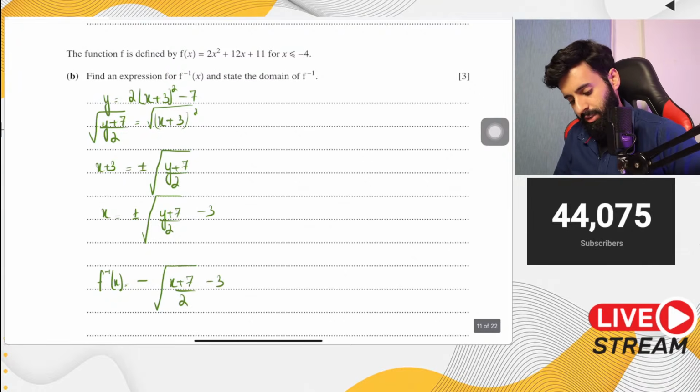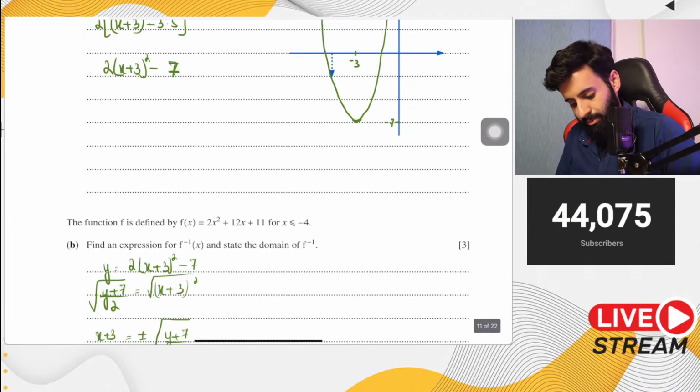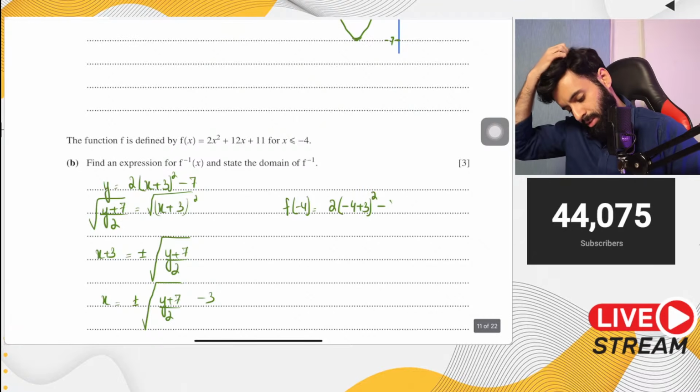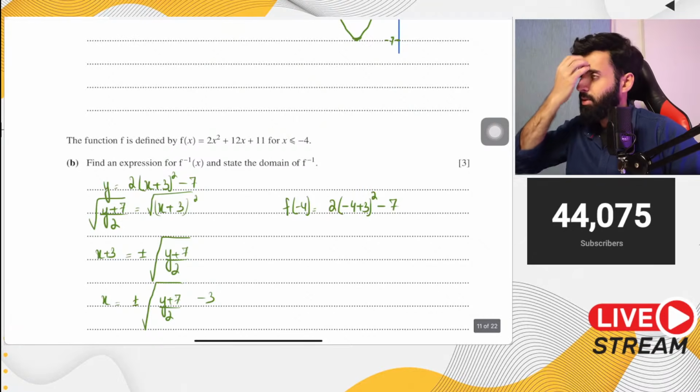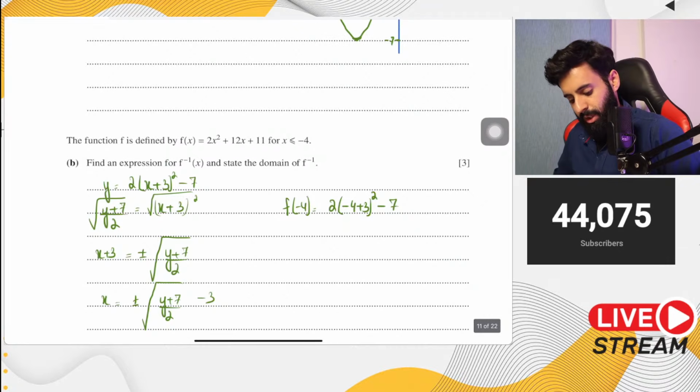Now the question is asking us to state the domain. So let's see what's going on at minus 4. If we plug in f of minus 4, here's what we get. 2 times minus 4 plus 3, the whole thing squared, minus 7. So minus 4 plus 3 is minus 1, the square of which is 1, times 2 is 2, 2 minus 7 is minus 5. So f of minus 4 equals minus 5.